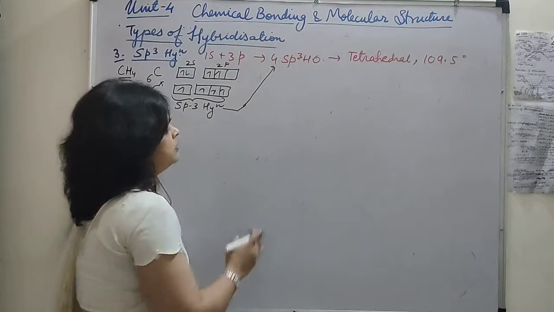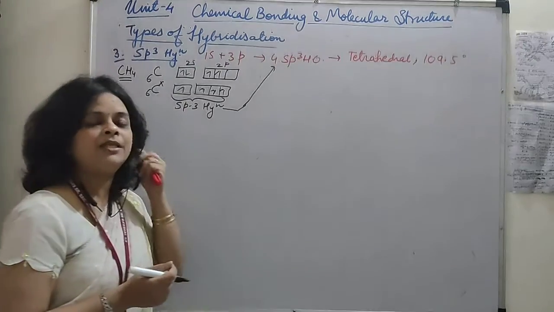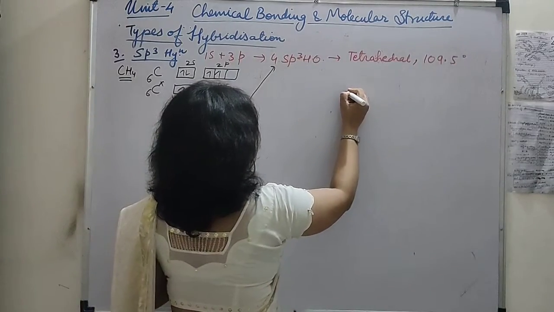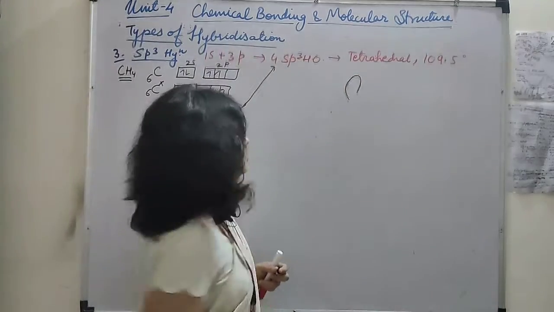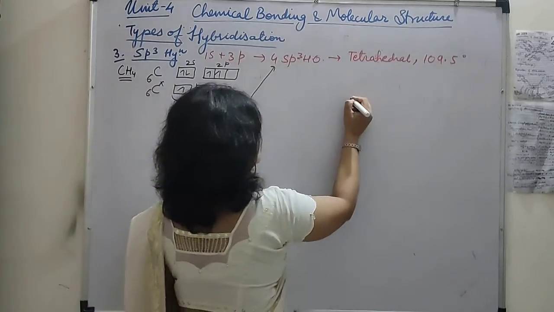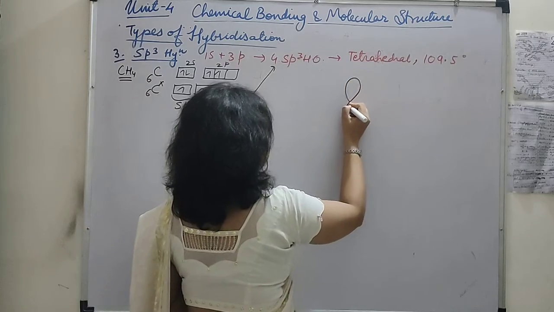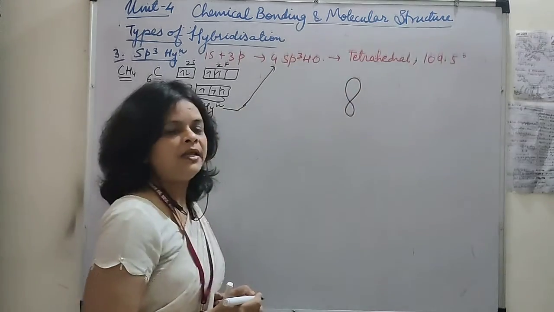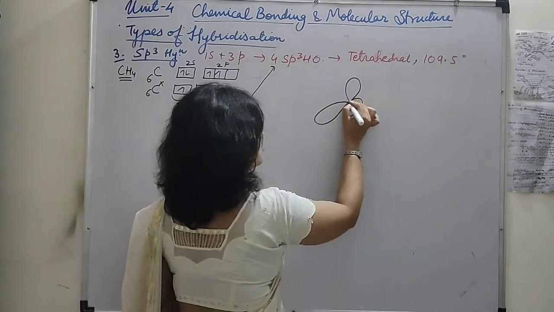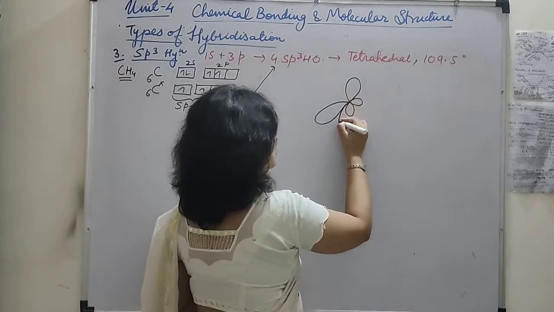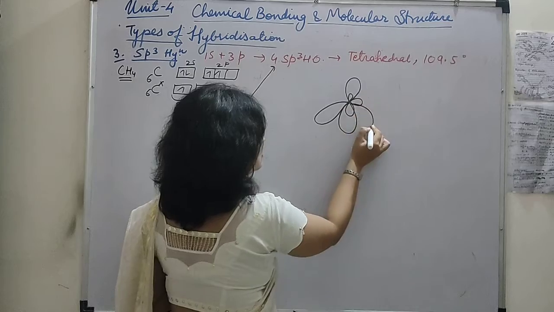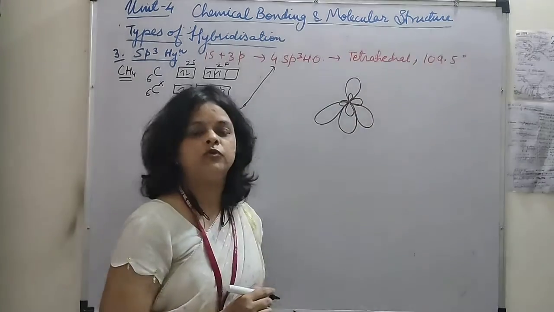Now we will draw the 4 sp3 hybrid orbitals of carbon. One, it is, we will take care ki we have to show the overlapping with hydrogen also, so we will leave some space. This is one sp3 hybrid orbital. This is another one. This is the third one, and this is the fourth one.